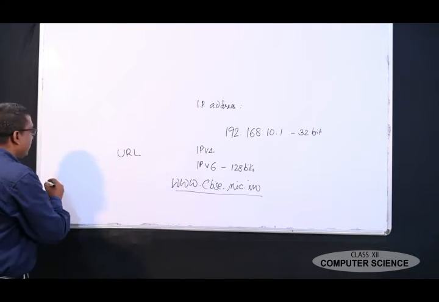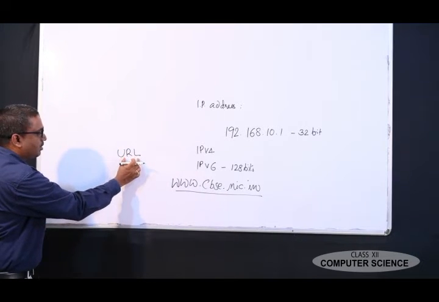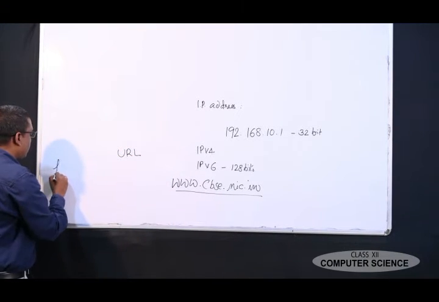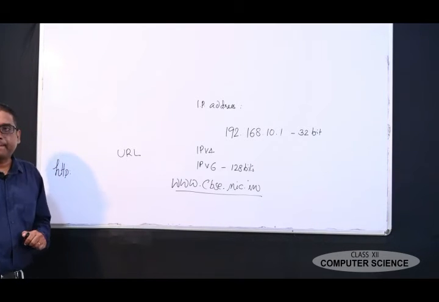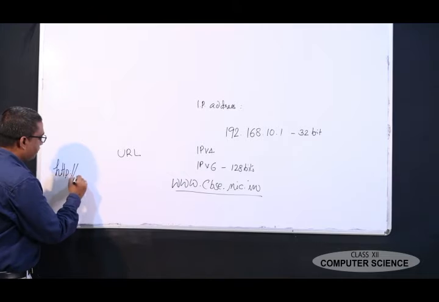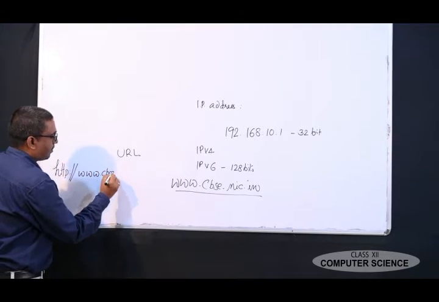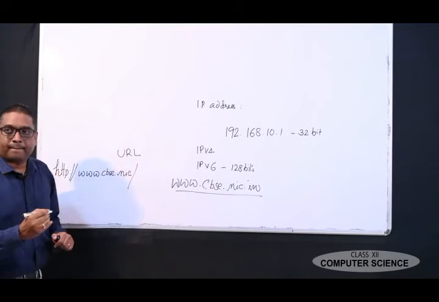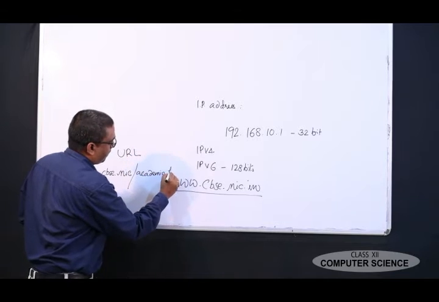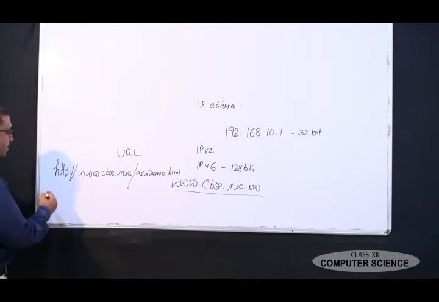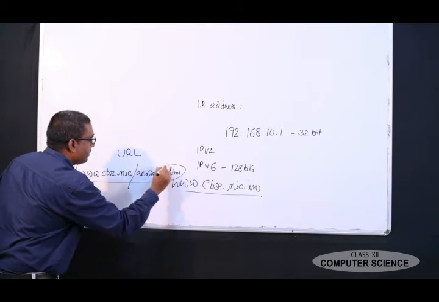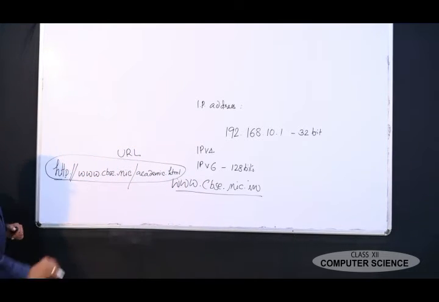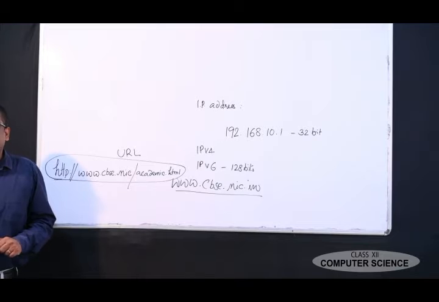For example, this Uniform Resource Locator starts with the protocol, that is HTTP. Then the entire address is known as a URL.